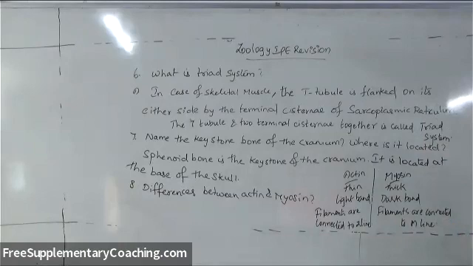So like this we have discussed the differences between actin and myosin. So totally 3 important questions in musculoskeletal system: differences between actin and myosin, what is triad system, and name the keystone bone of the cranium and where is it located.